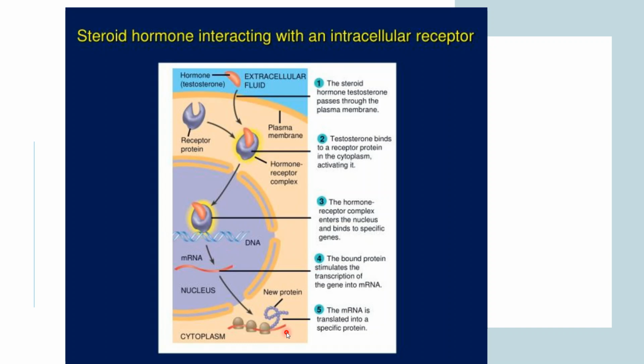So this is how your intracellular receptor works for gene regulation. Is it clear to everyone? Any doubts in this particular thing? It is a bit tricky. You have to be very attentive at this point. So is it clear? Any doubts in this particular slide?